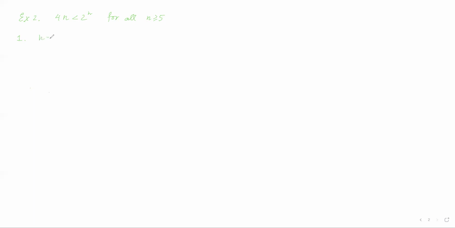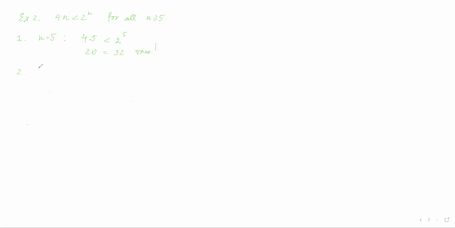So n equals 5. What do we have? We have 4 by 5, supposed to be less than 2 to the power of 5. Is it a true statement? Well, what is 4 by 5? 4 by 5 is 20, and 2 to the power of 5 is actually 32. So true statement. Okay, very good. So we just proved that it works for step number 1.